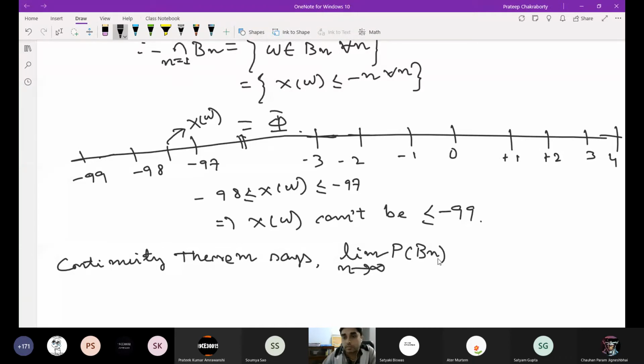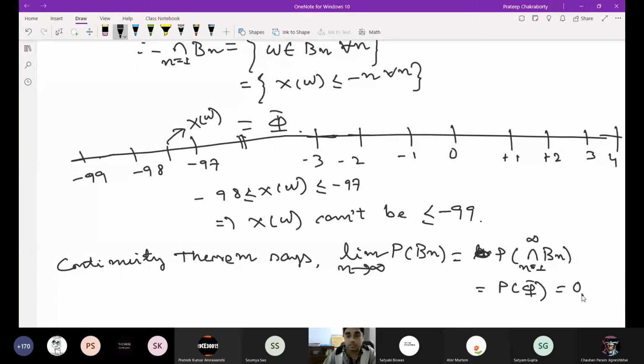So this is P of the intersection of B_n, and this is P of the empty set, which is 0.